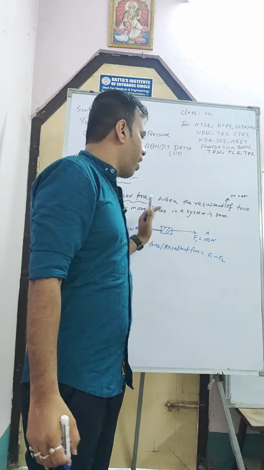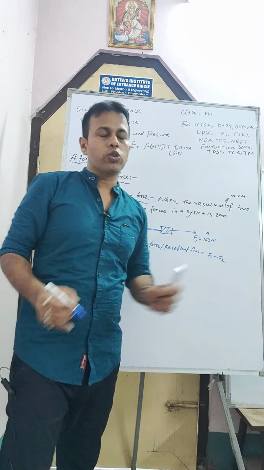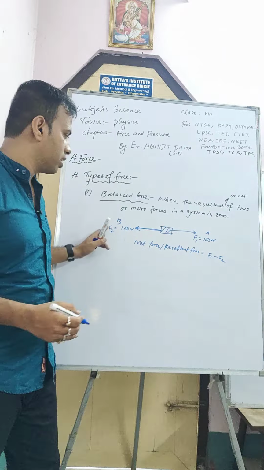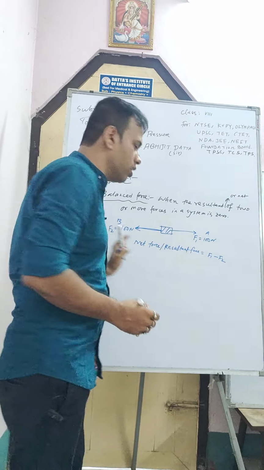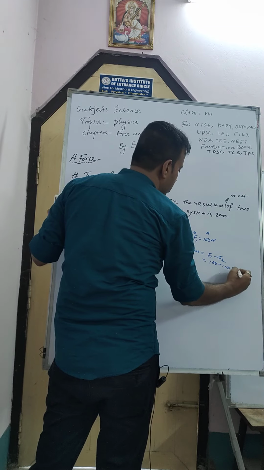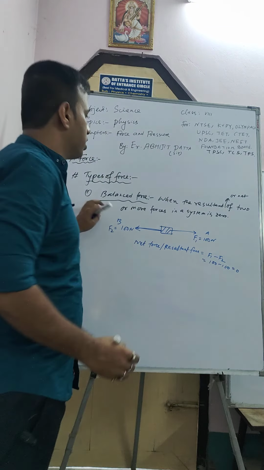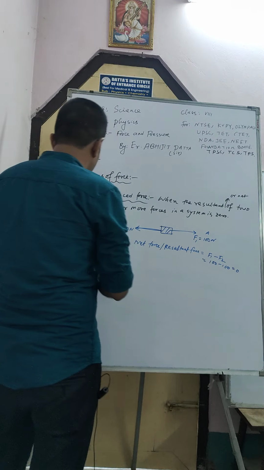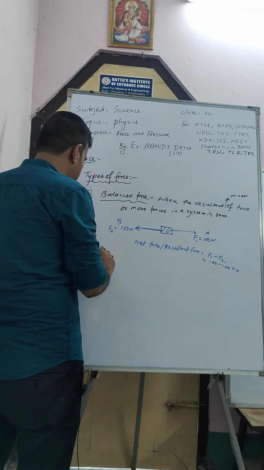Because both the forces are in opposite directions. If I take this one as positive, then the other should be negative. So this is 100 minus 100, that is 0. Net force 0 means this is balanced force. And number 2 is unbalanced force.